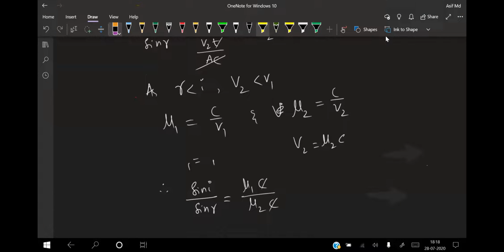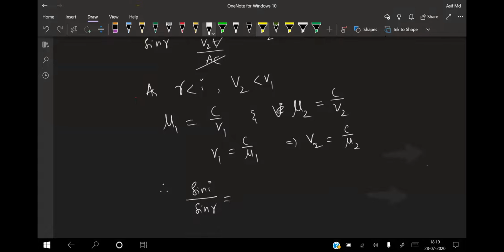From this one, v1 is equal to c by mu1. The same way here, v2 is equal to c by mu2.